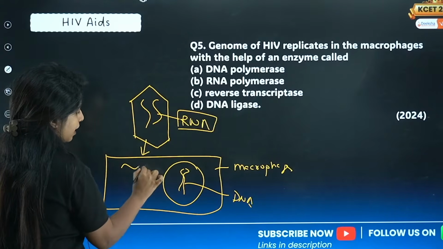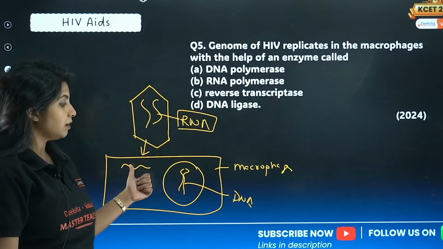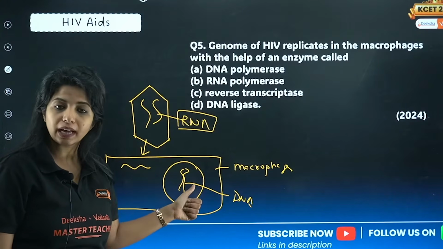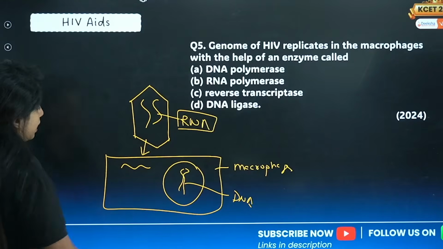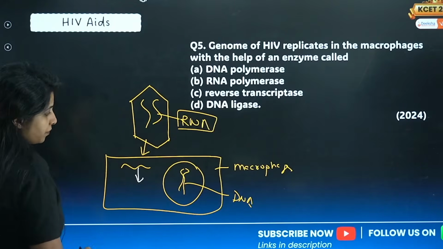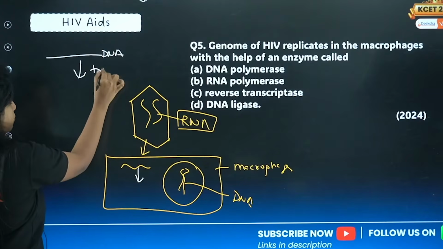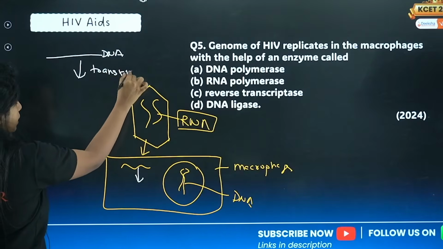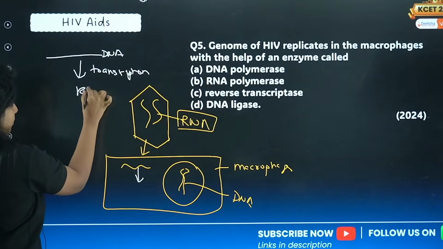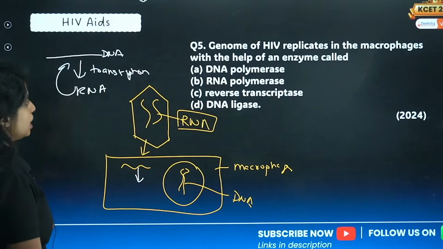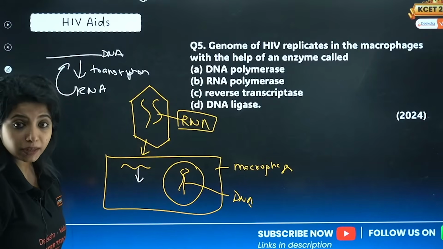They transfer their RNA, but this RNA wants to get to the DNA and use our machinery. Can they do it directly? No. For that, they have to undergo a process. Usually DNA undergoes transcription to form RNA. What if I tell you that you can reverse it? Yes, it is known as reverse transcription, with the help of the reverse transcriptase enzyme.